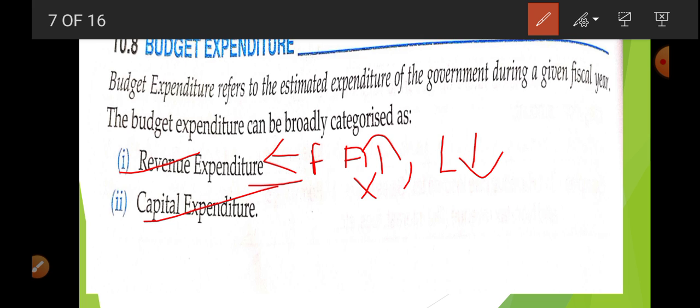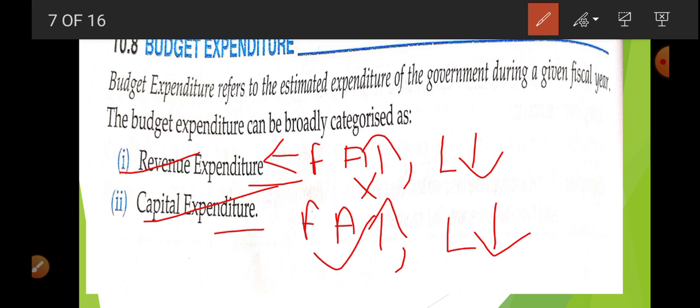On the other hand, if you talk about capital expenditure, this is related to those expenditures because of which there will be an increase in the fixed assets, otherwise there will be a reduction in the liability. For example, if the government is going to construct a flyover, a road, a school, a hospital, an institute, these are what?